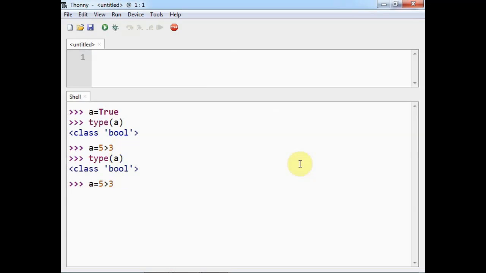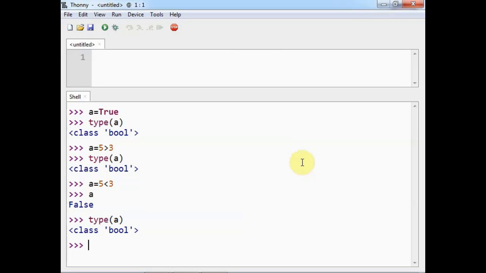If I say 5 is less than 3, of course it will generate the False result like this. So of course if I say type of a, it will generate class bool.